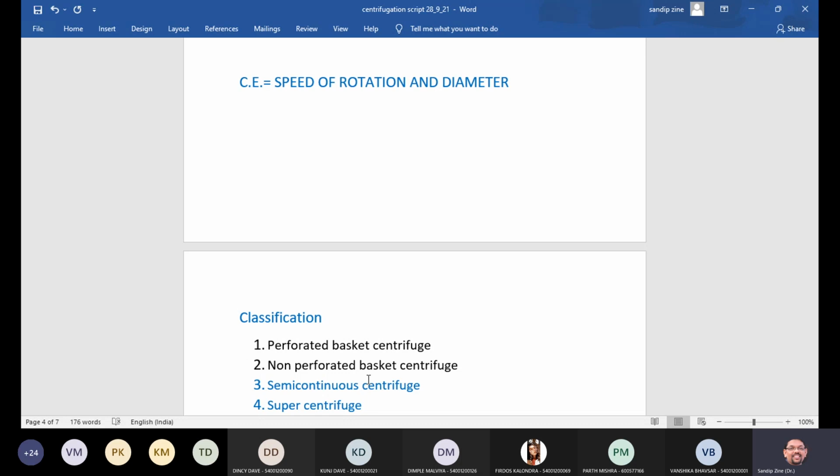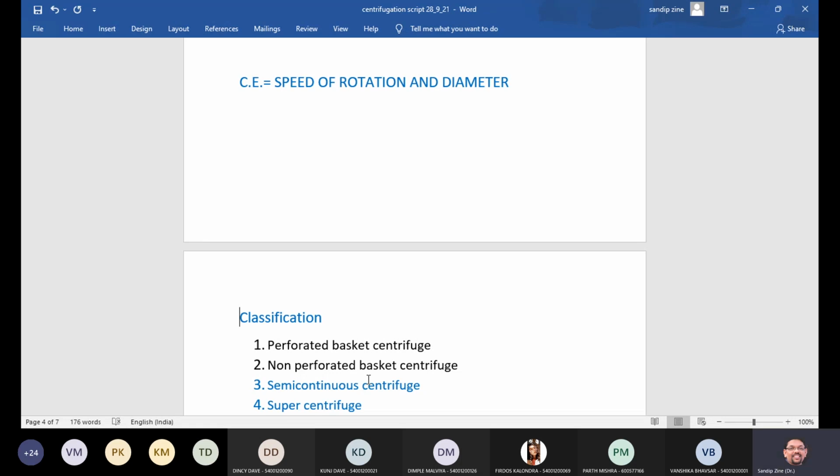Which are they? The first is the perforated one, the second is the non-perforated one, the third is the semi-continuous centrifuge, and the fourth is the super centrifuge.